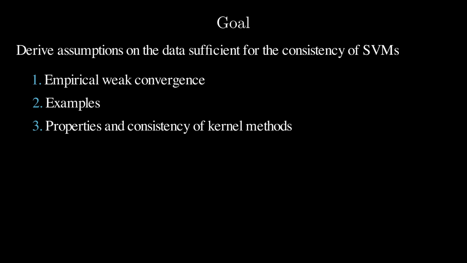Before starting, I want to emphasize that I will voluntarily ignore some technical details throughout the video in order to keep the focus on intuition. I refer you to the paper if you want to fill in those gaps. Let us first have a look at what enables the convergence of estimators based on IID processes. The idea is then to take this property as the definition of empirical weak convergence.